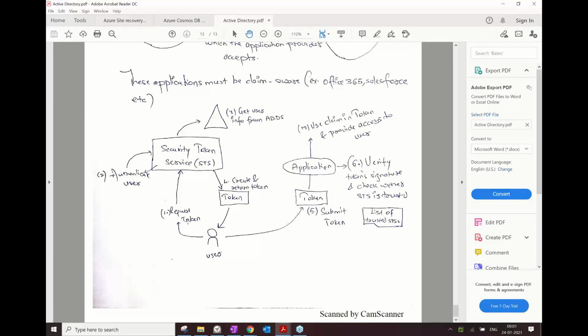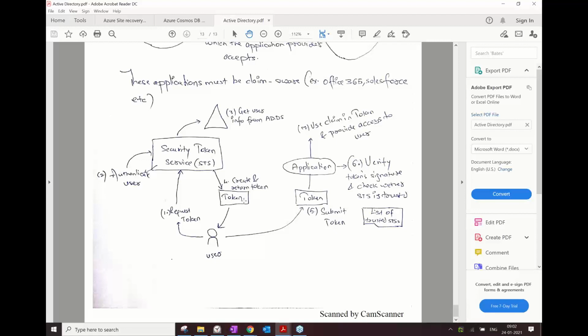Now, how does ADFS issue a token? So after receiving a request, you are first authenticated, right? Then the STS service on ADFS goes to the ADDS to check what you are authorized to use, on-premise and on the internet also, which applications you are allowed. Using that information, they will create a token. In this token, not only your authentication, but your authorization information would also be there. Along with that, there will be a signature of this STS saying that I am signing this token.